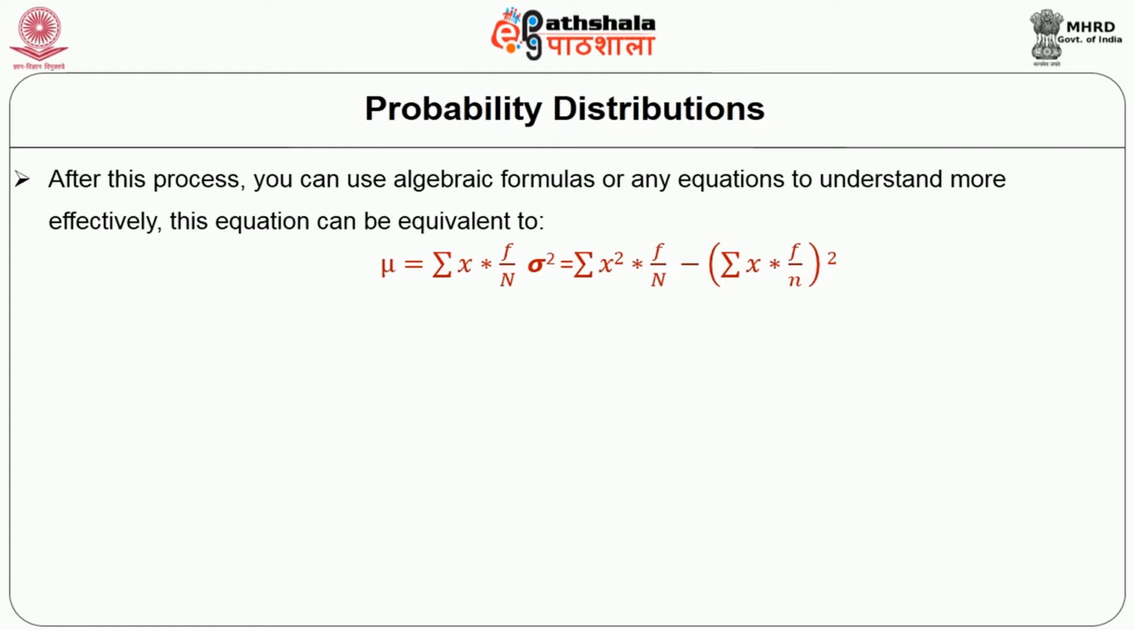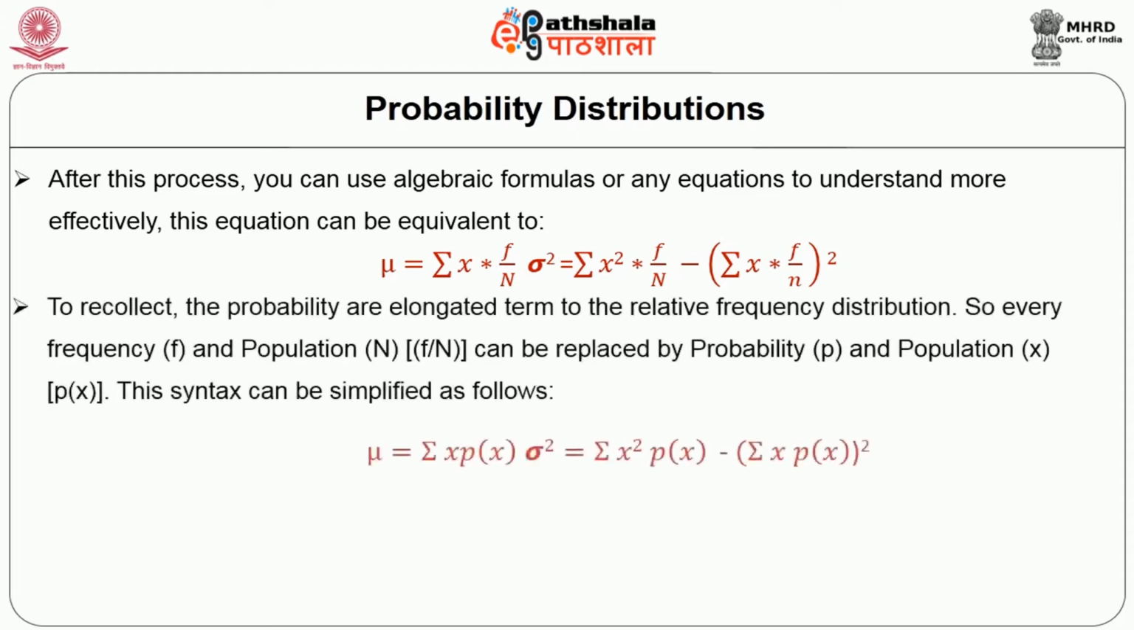Look at this equation. It says that the mean is equal to the sum of x into f divided by n, that is, events divided by the number of the population, and the standard deviation is equal to the square root of the sum of x square into f divided by n minus the sum of x into f divided by n, whole square. That means this formula says to recollect the probability terms for the relative frequency distribution.